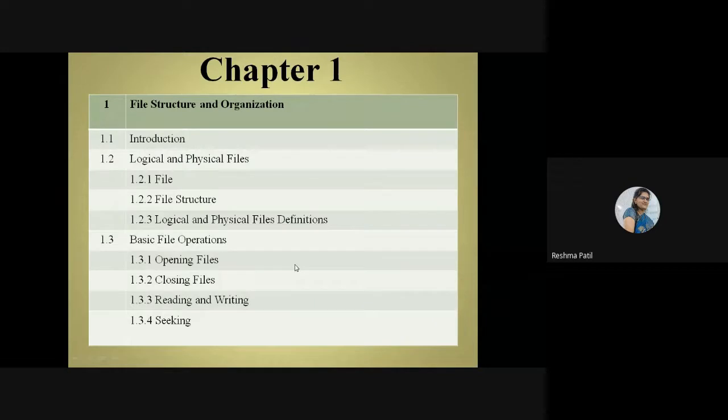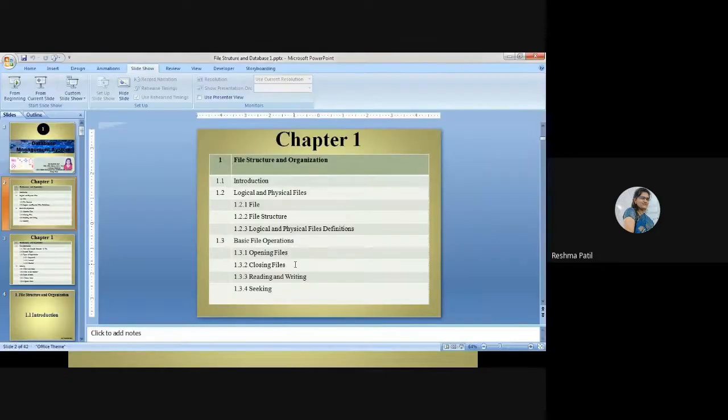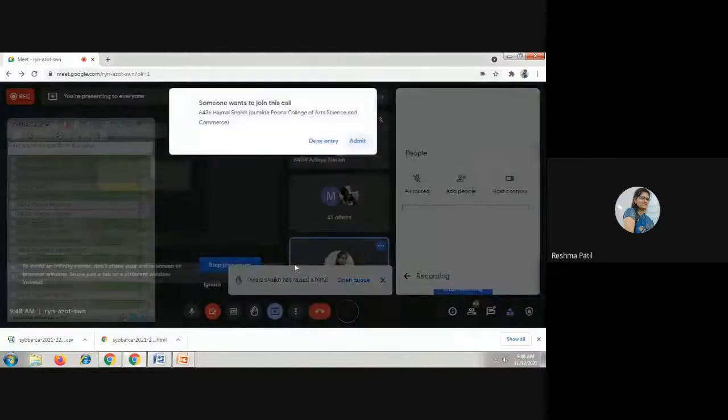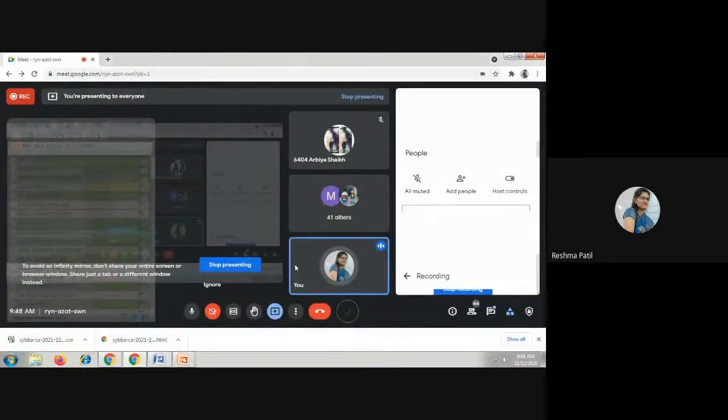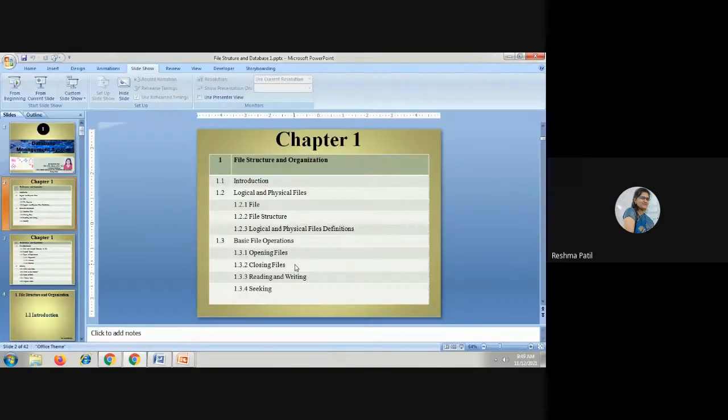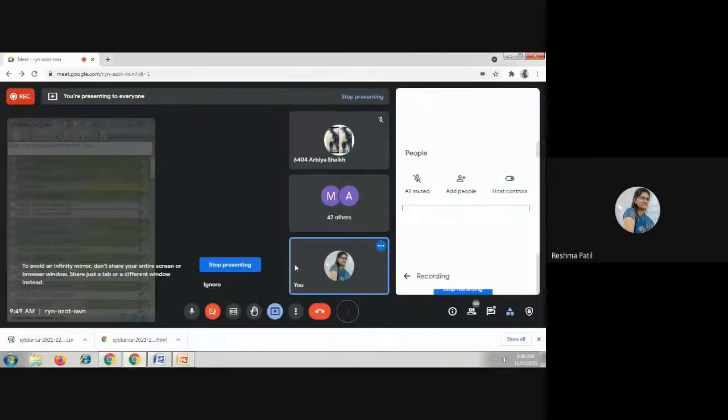What is logical file? Yesterday we saw this logical and physical file. No one?